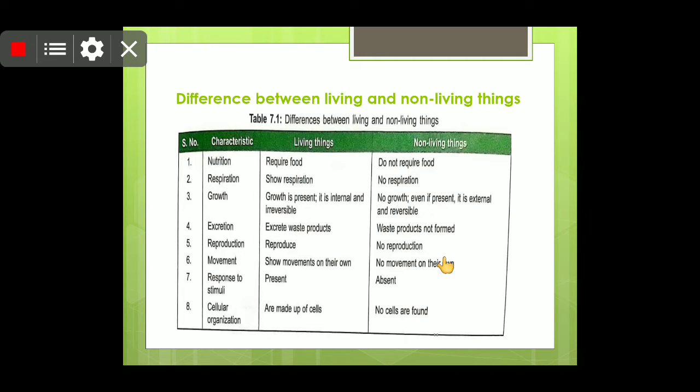Okay, now children, response to stimuli. Living things respond to stimuli, but non-living things do not. Children, if you touch some hot appliance, without wasting a single minute, you remove your hand from that hot thing. This is the response towards the stimuli. Children, cellular organization. That means all living things are made from cells, and non-living things are not made from cells. Their basic unit is the atom.